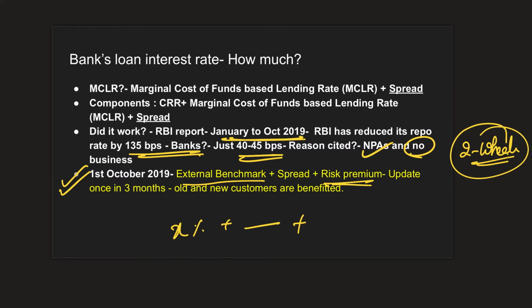So there is a risk premium involved in lending out products. Banks will take certain insurance against such risk. That is called risk premium. Since this is also included in the calculation of these interest rates, external benchmarking was considered to be more or less successful in monetary policy transmission.